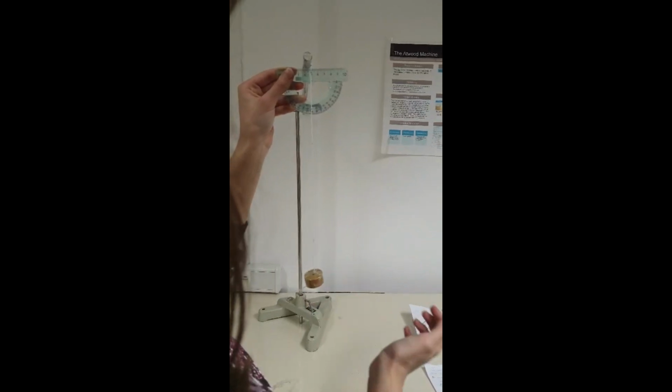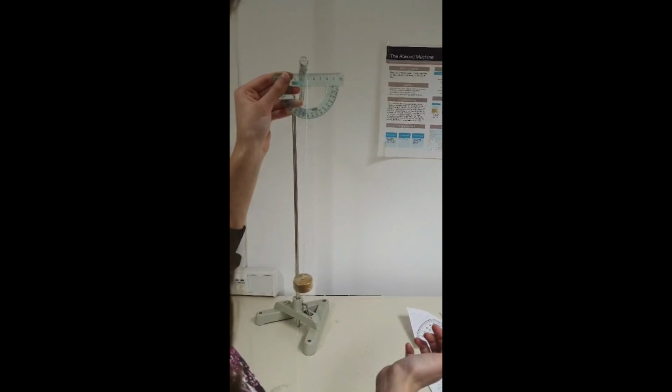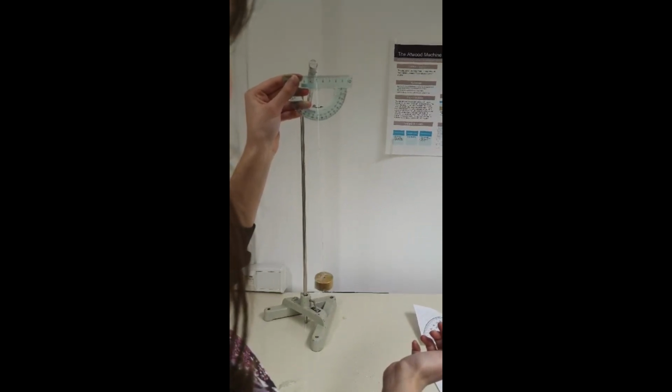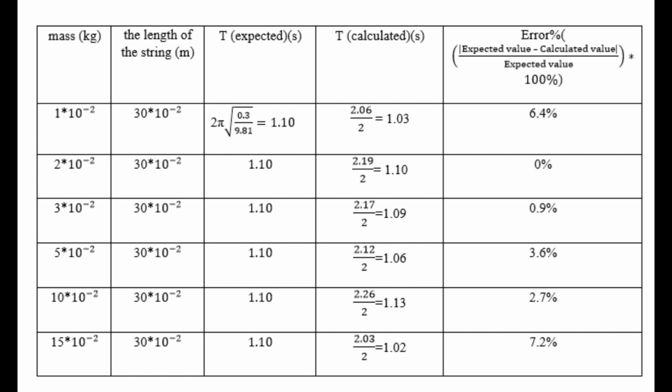We recorded the time for 2 oscillations and then calculated the average period for one. And then we also divided the found data by 2 to return back to the original speed. As can be seen in this video, I have released the mass from a fixed angle, which is approximately 10 degrees, and I have repeated the same process for different masses. The data collected was organized into tables and plotted on a graph of mass versus period. According to theory, the graph should produce a horizontal line, showing that the period is independent of mass.